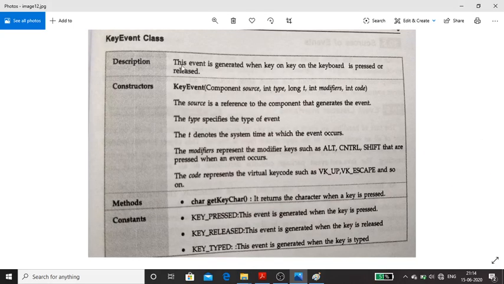KeyEvent class generates an event if I press or release a key, and there is only one constructor, one method, and three predefined constants. These are the different classes which generate events. Okay, thank you.